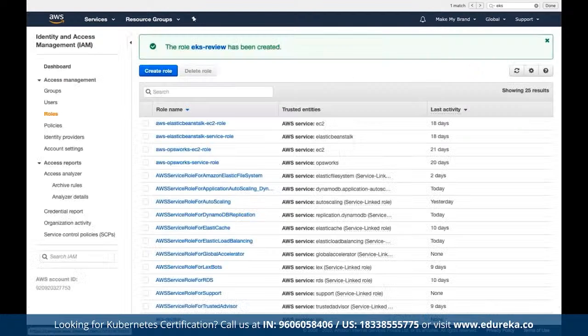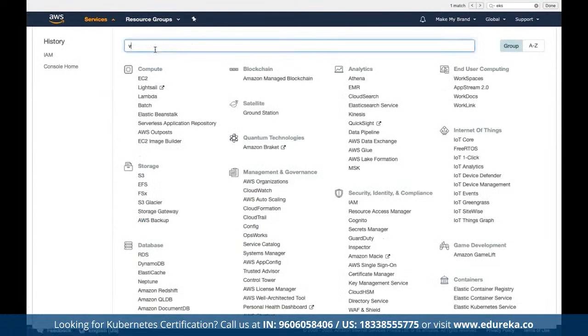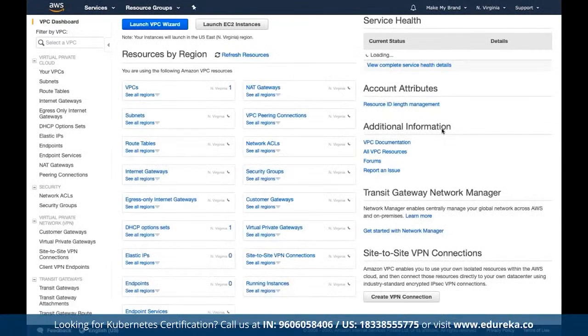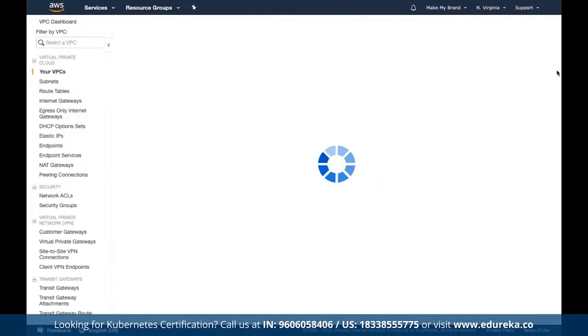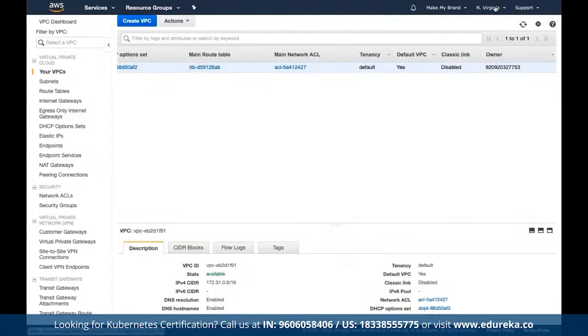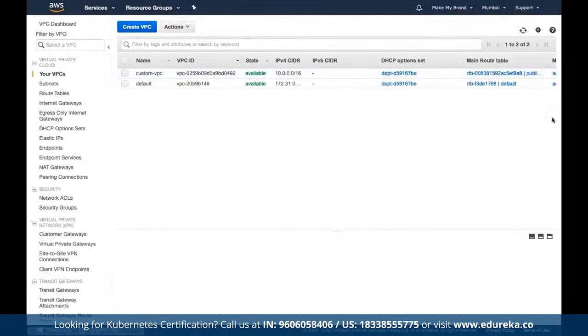Now, in terms of VPC, we already have a custom VPC created. To check that, we can come back to VPC. As part of our own cluster management, we do need to have a custom VPC deployed. Here we are using the default VPC that is available from AWS. So let's change our region from North Virginia to Mumbai. Currently we can see we have a custom VPC created that we will be using as part of the entire cluster management. Let me check for the roles as well.